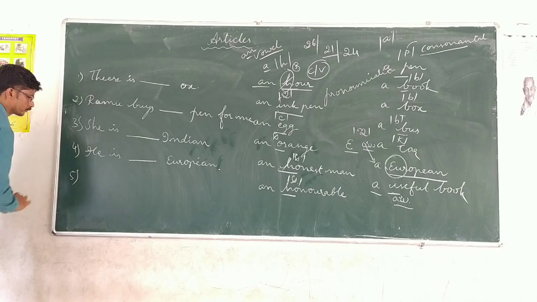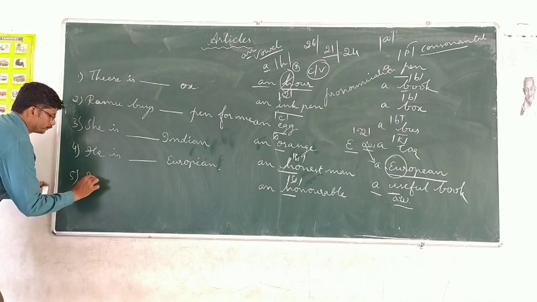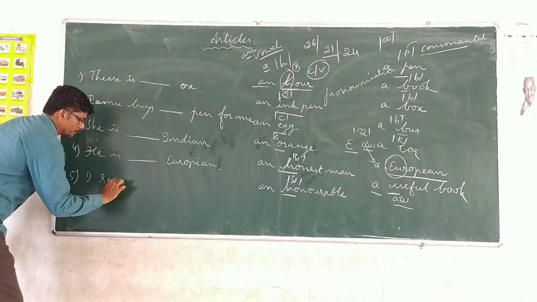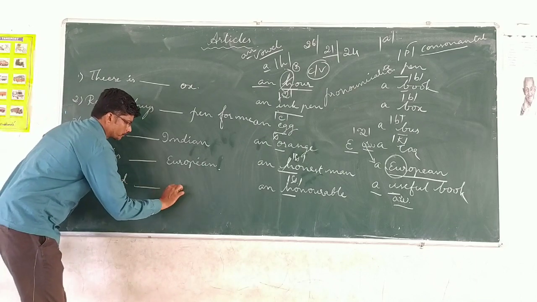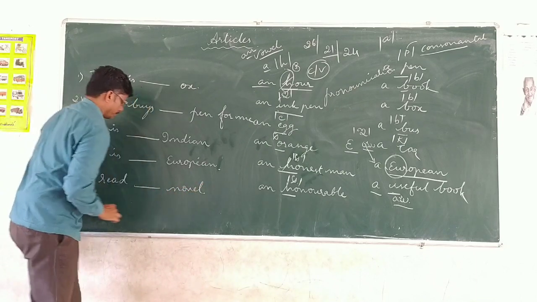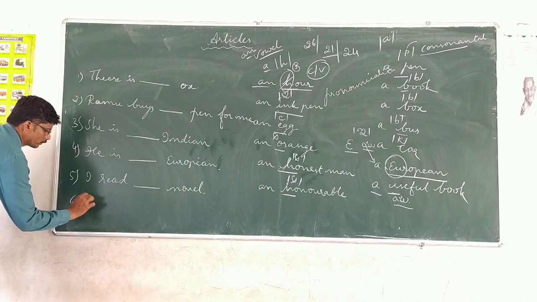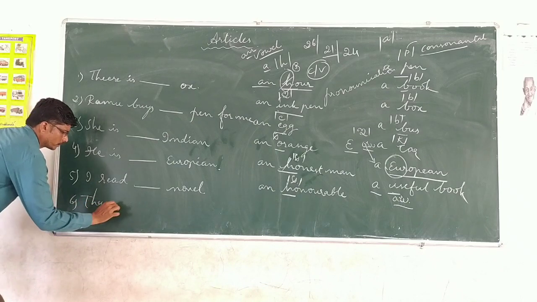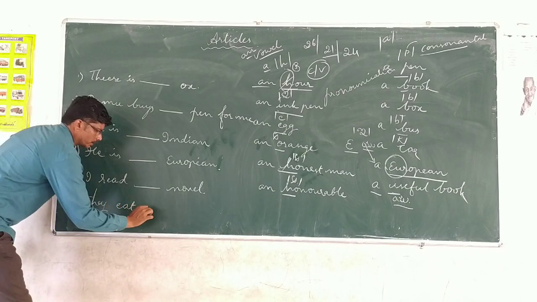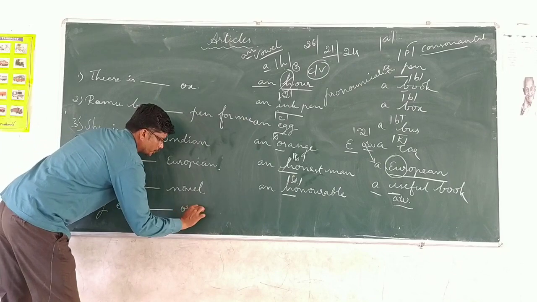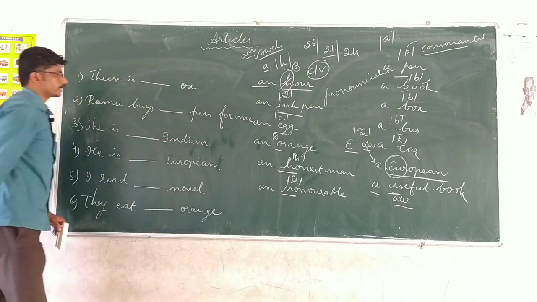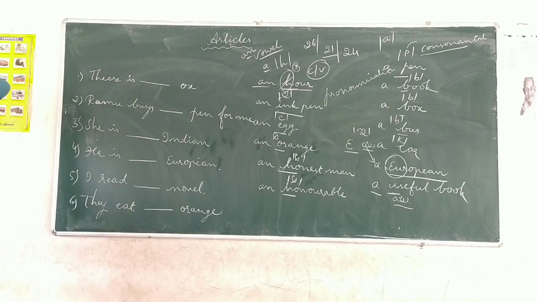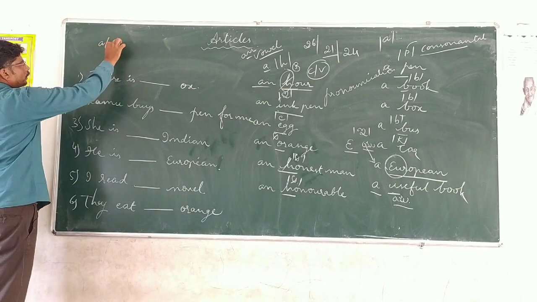Fifth one, I read dash novel. Sixth one, they eat dash orange. Yes, now children, it's time for you to fill in the blank with the suitable one, whether it is a or an.